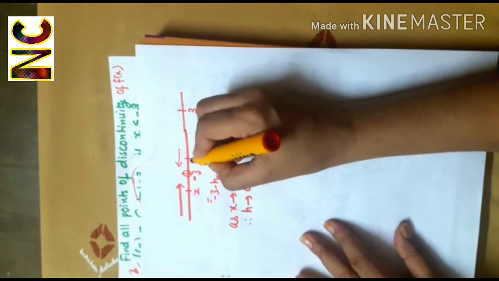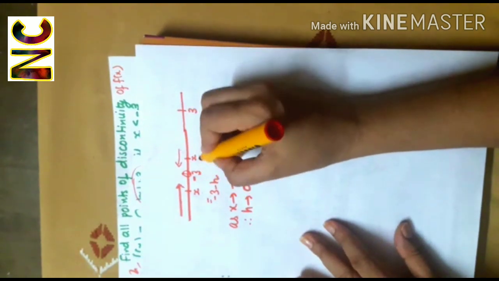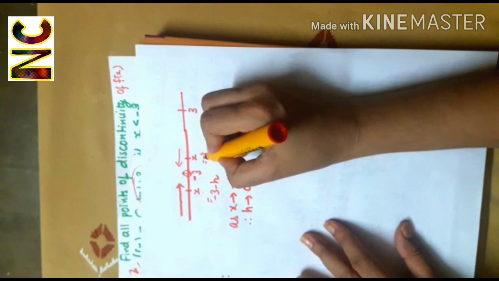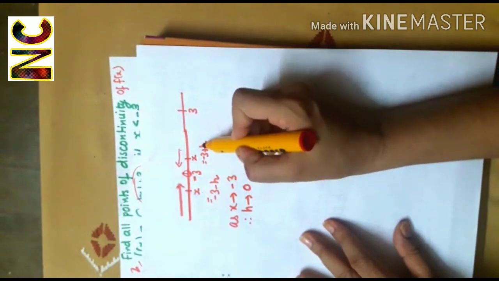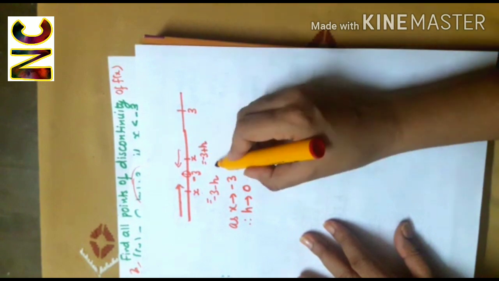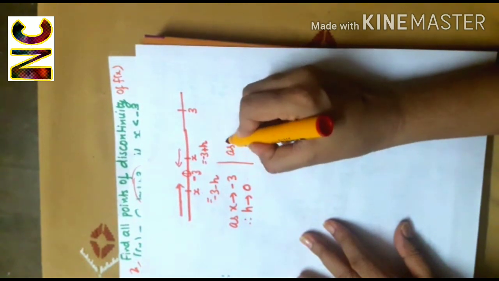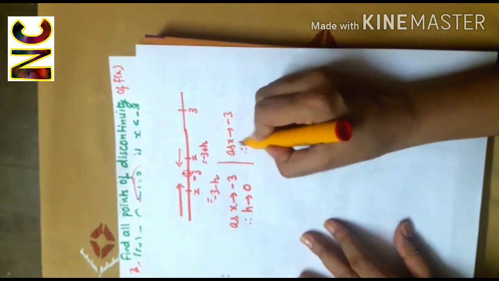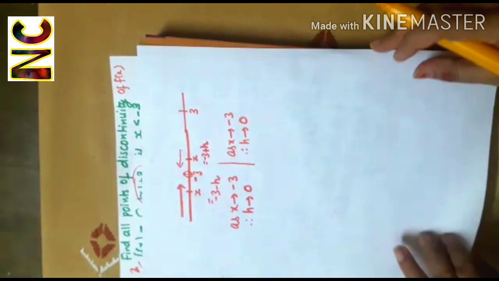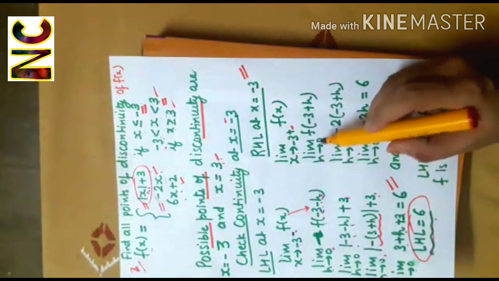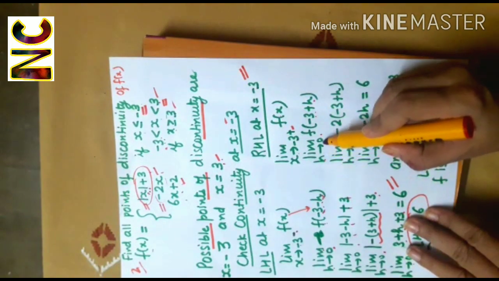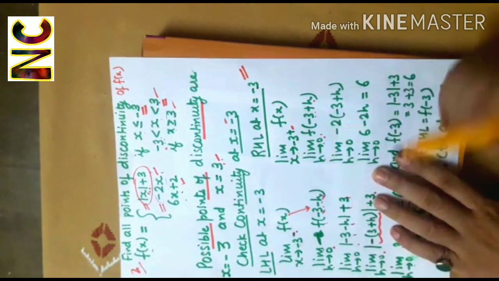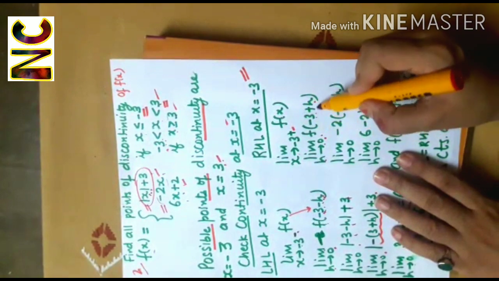So we are here at x and definitely x will be equal to minus 3 plus something. And that something is h. Now again, as x tends to minus 3, h will tend to 0. So I'll get limit f(minus 3 plus h), h tends to 0. Now minus 3 plus h